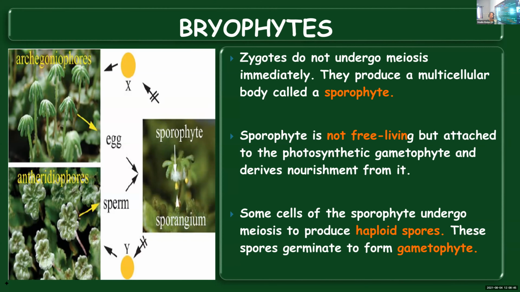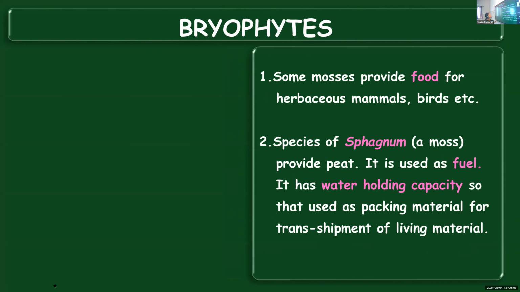Now, again, the same processes will continue. The gametophyte will bear sex organs where the gametes are formed. These gametes will fuse. Zygote will be formed. And the zygote will develop into sporophyte. Sporophyte will form spores and those spores germinate and form gametophyte. This gets repeated. Okay, Atulya? Okay, ma'am.